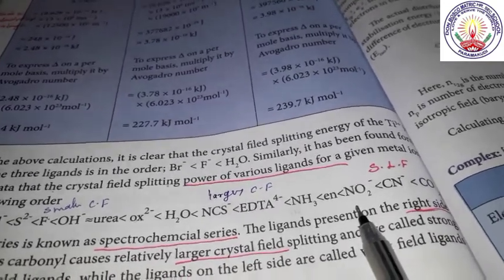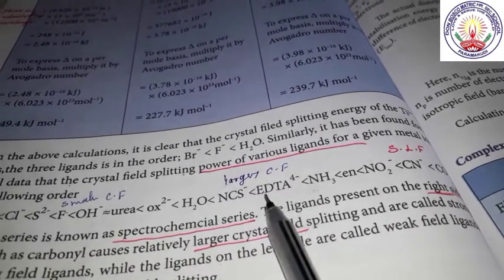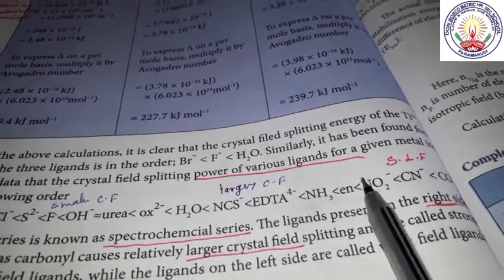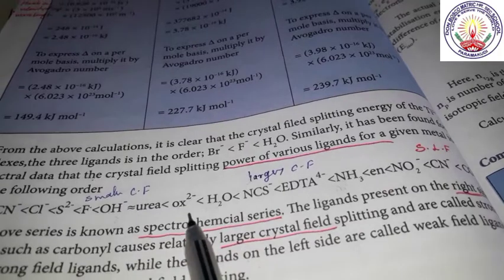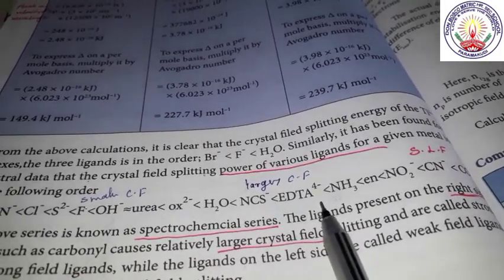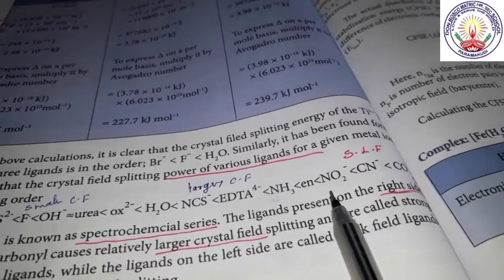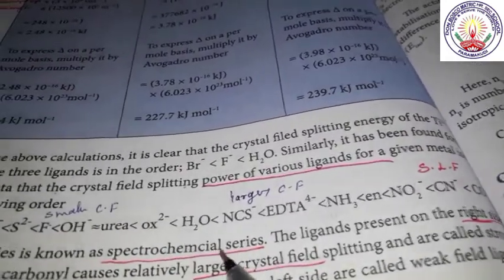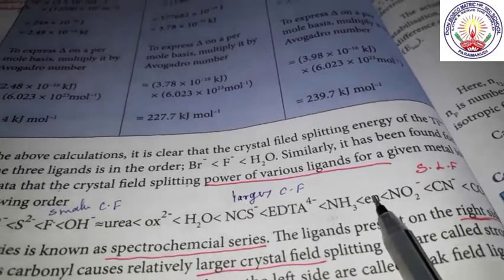Now you see the order which is given to the right side. These are strong ligand field. So the order which is given towards your right side, that is ammonia, en, NO2, CN minus, CO. These things are strong ligand field.